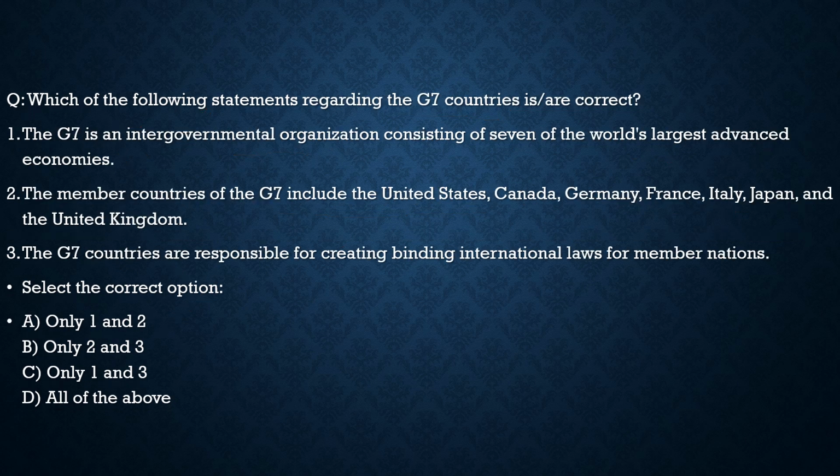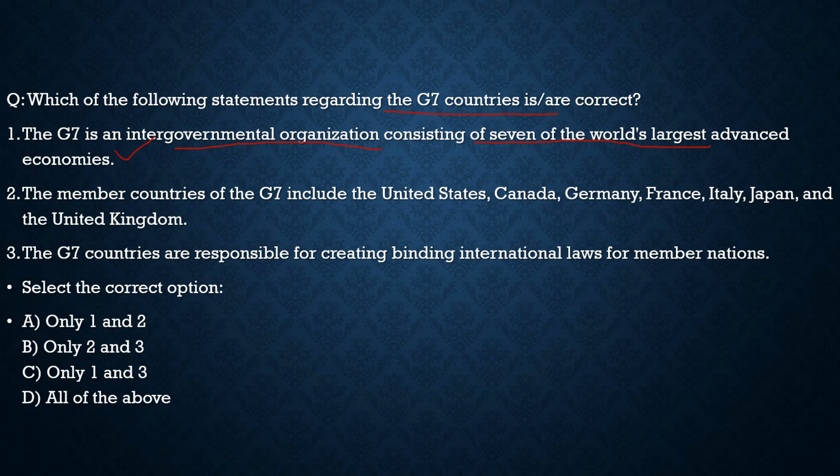It is about G7 countries. It says, which of the following statements regarding the G7 countries are correct? Here you would ask me, sir, why have we brought a question with respect to G7? Because we saw in the UN Future Summit how different initiatives were brought in, and also we saw a discussion about how these powerful countries are controlling the UN, how the UN is a puppet of the USA. So these are the G7 countries who control the world order right now. With respect to this, we should know what these G7 countries are. Here the first statement says the G7 is an intergovernmental organization consisting of 7 of the world's largest advanced economies. 100% correct.